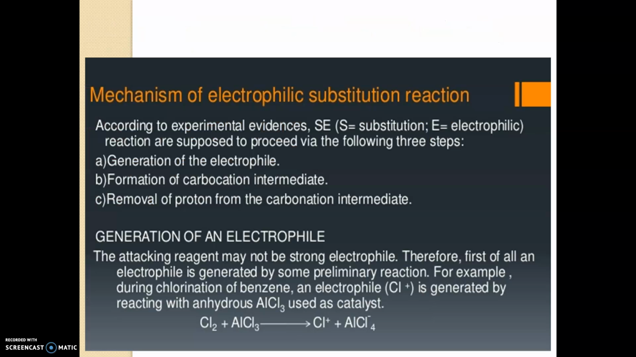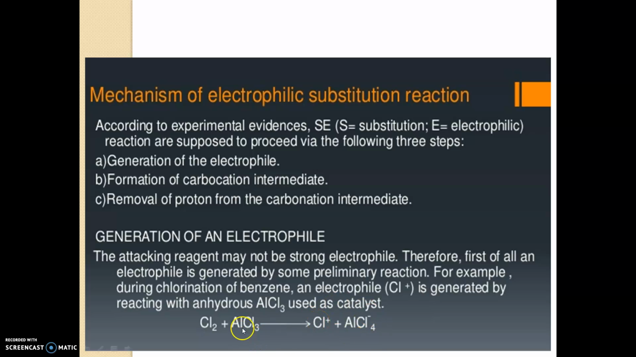So what will be the mechanism of electrophilic substitution reaction? The first step is the generation of the electrophile. The second step is the formation of the carbocation intermediate. And the third step is the removal of proton from the carbocation intermediate. We can see that one by one. And this electrophilic reaction will take place in the presence of a Lewis acid. AlCl3 and FeCl3 are known as Lewis acids. Only in the presence of this catalyst will this reaction undergo, because the first step is the formation of the electrophile.